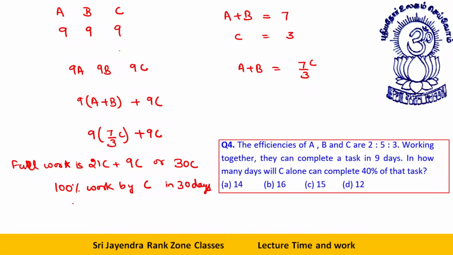So 40% work by C will be in, 0 to 0 cancel, 10% in 3 days, 40% in 12 days. You got it, my dear students? Next one.